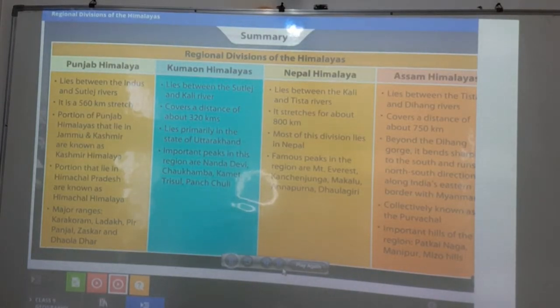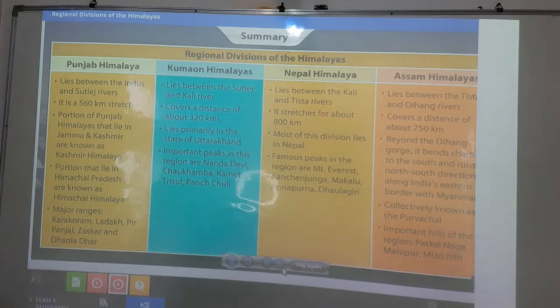In Kumaon Himalayas it covers a distance of about 320 kilometers. Third, it lies primarily in the state of Uttarakhand. Fourth, the important peaks in this region are Nanda Devi, Chaukhamba, Kamet, Trishul, Panchchuli.